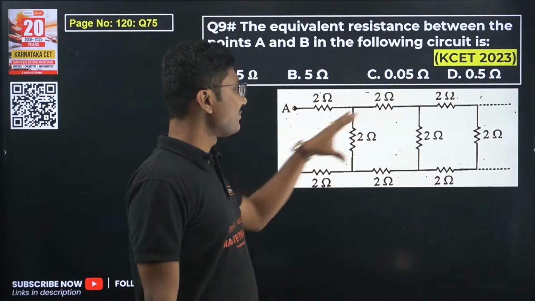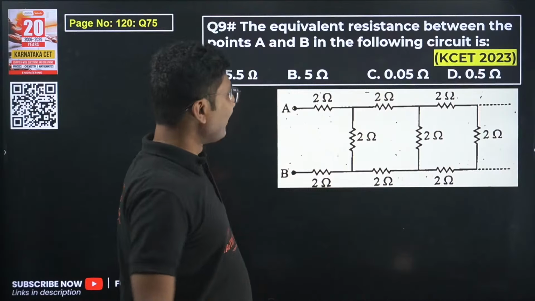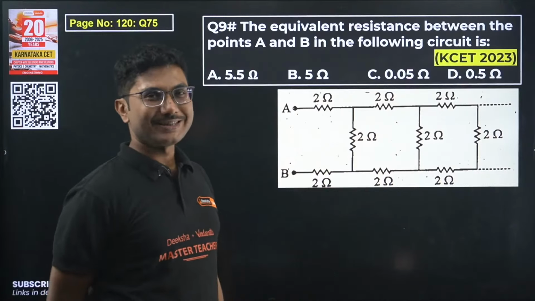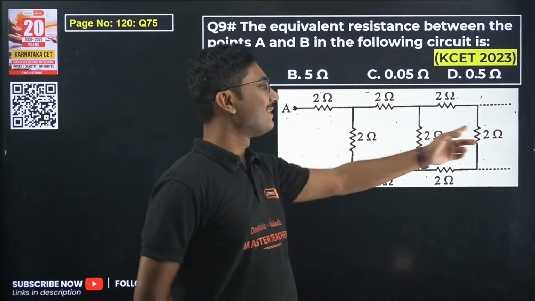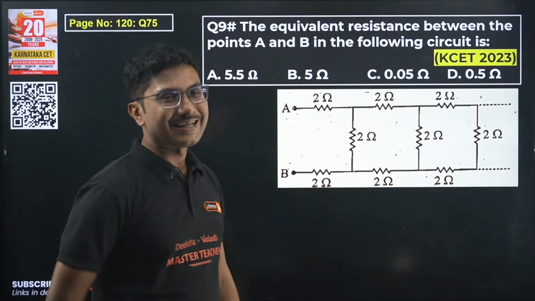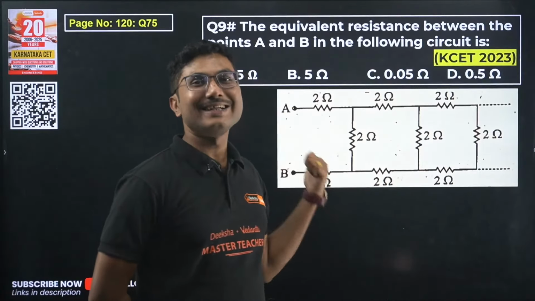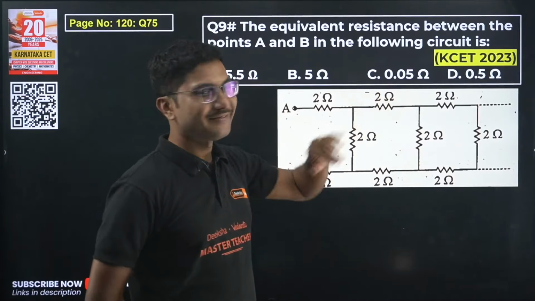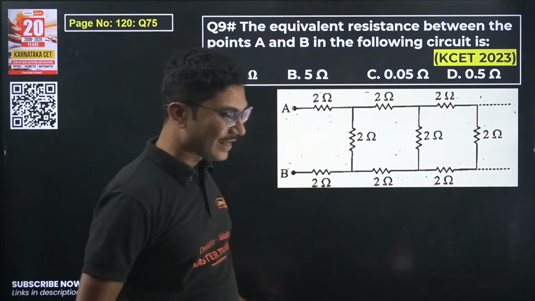What is the resistance between the wires? But they have not given any option such as infinity. That means even if it is an infinite circuit, it does have a finite resistance. Infinity is not given as an option, so that means it does have a finite value.